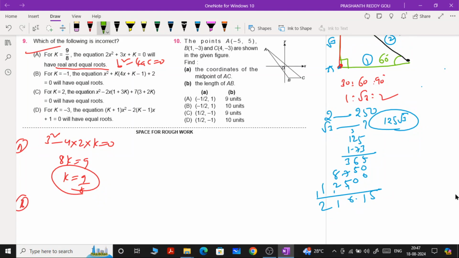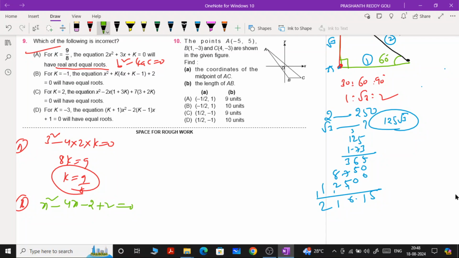Now focus on statement B. For k is equal to minus 1, the equation will have equal roots, what we can say. Same b square minus 4ac. First we will put k is equal to minus 1. If you put k is equal to minus 1, simply what are you getting? Minus 4 into minus 1, you are getting minus 2. Minus 2 plus 2 cancel. See, minus 2 plus 2 cancel. No constant here. No constant means simply what we can take?